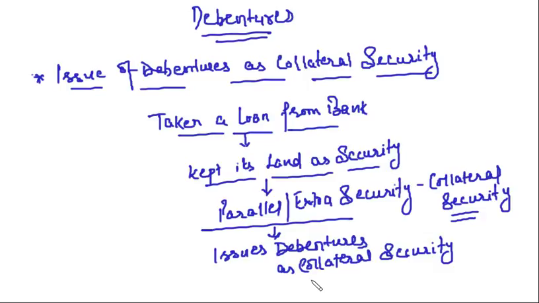Okay, let's move on. Now, the company has issued debentures as collateral security. What will be the accounting treatment now? That is important. The accounting treatment can be in two ways. The first way is that no journal entry is passed.